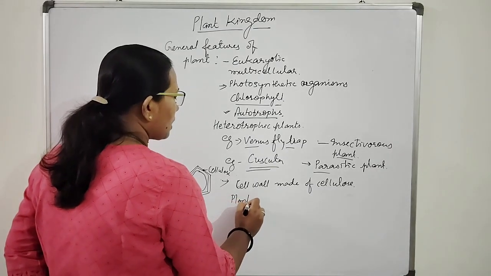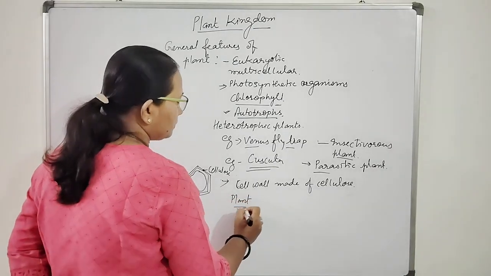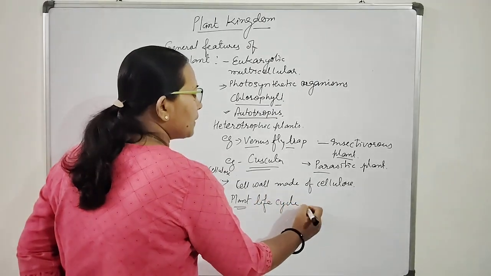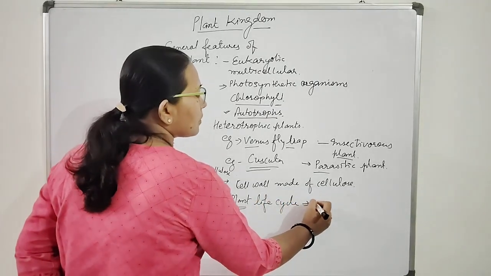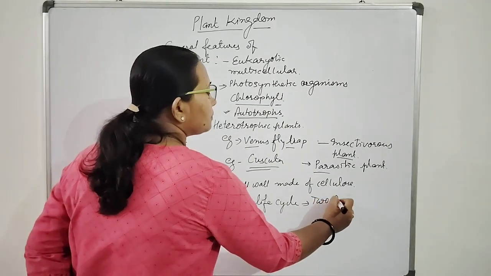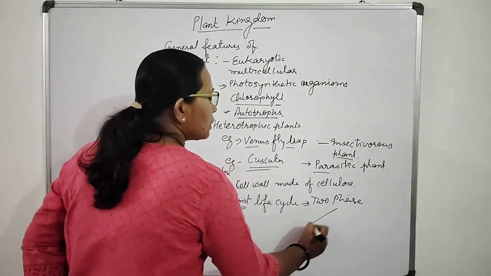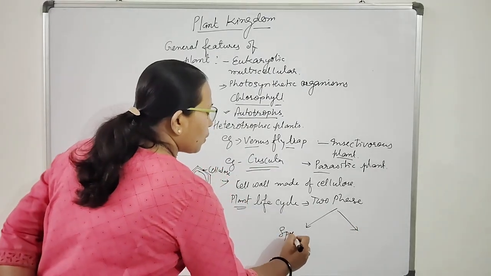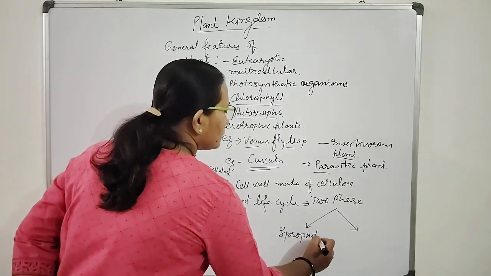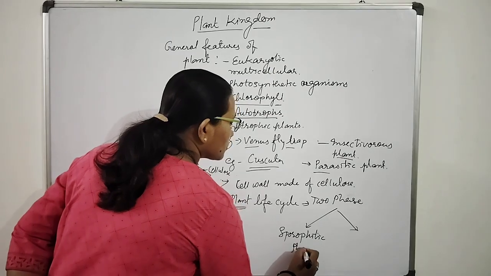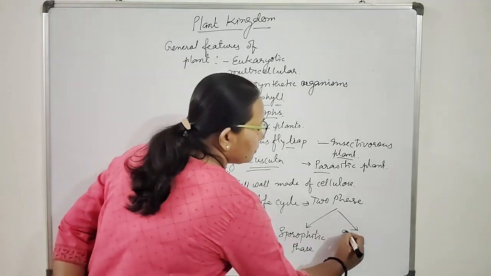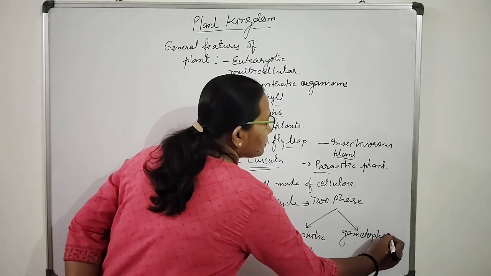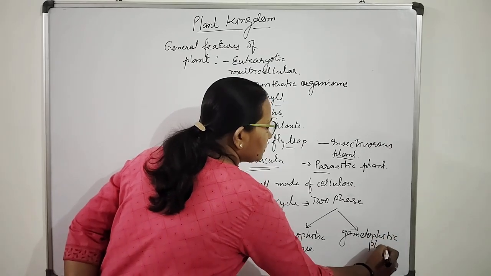In the life cycle of a plant, the life cycle is completed in two phases. These two phases are the sporophytic phase and the gametophytic phase.